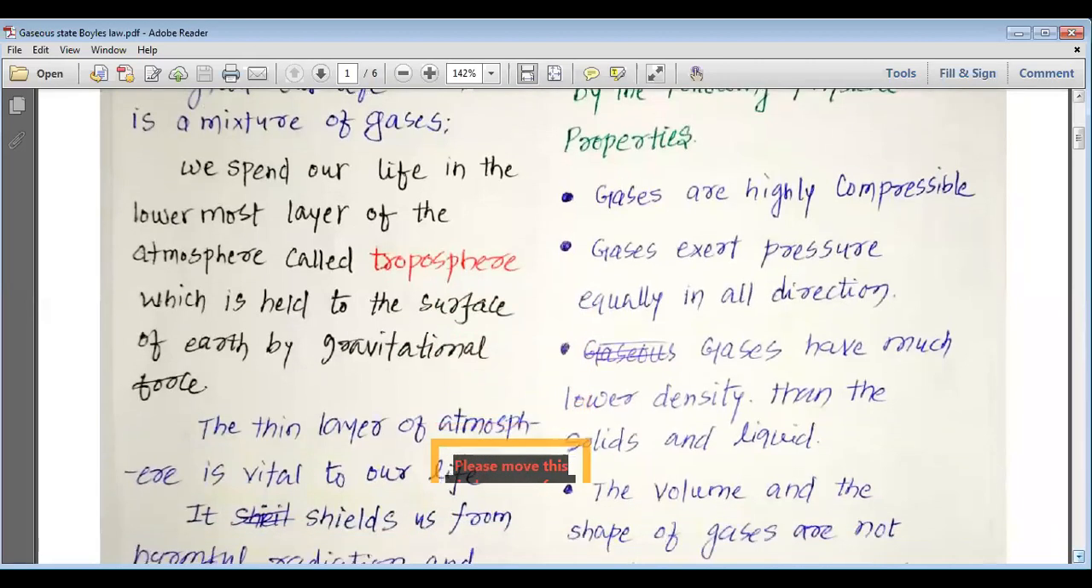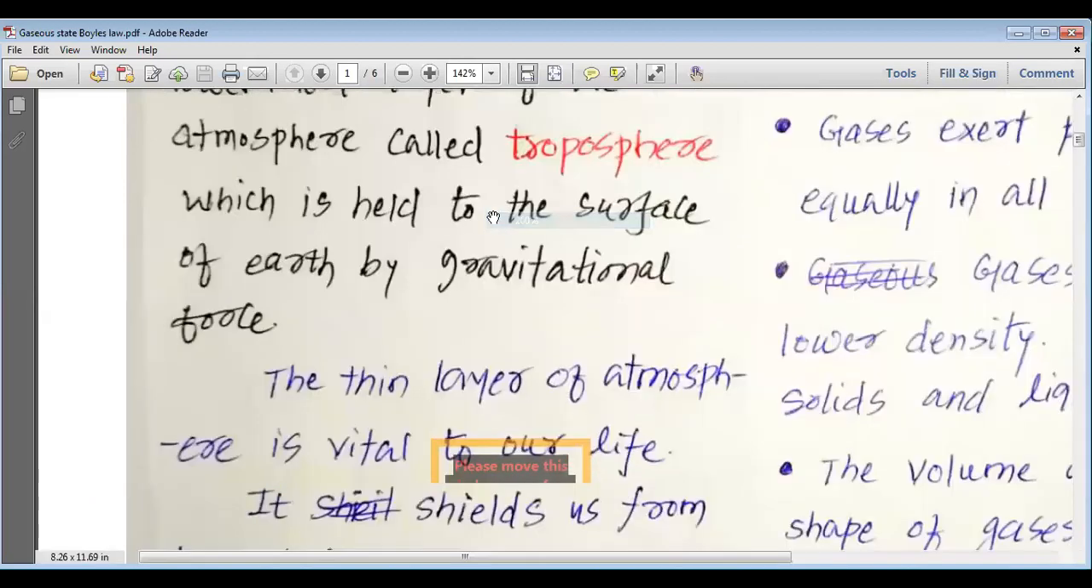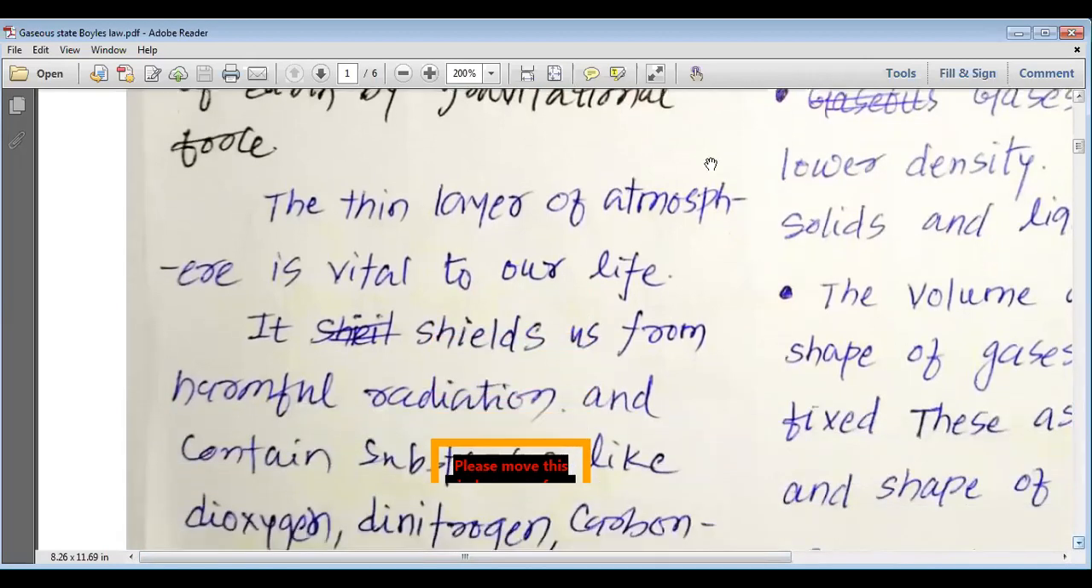You might have studied the layers of the atmosphere. We generally live in the troposphere. This thin layer of atmosphere is vital to our life. It is very much necessary and very important, and that is what we can easily understand, my dear students. The thin layer of atmosphere is vital to our life.